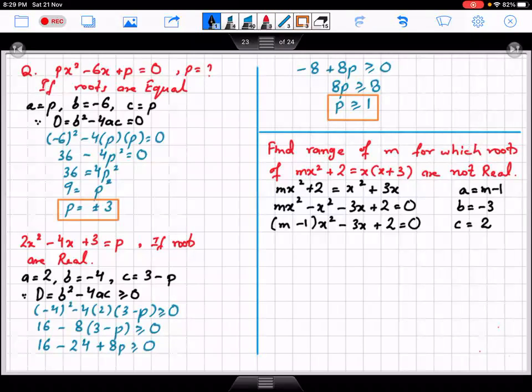So not real means that b square minus 4ac should be less than 0.